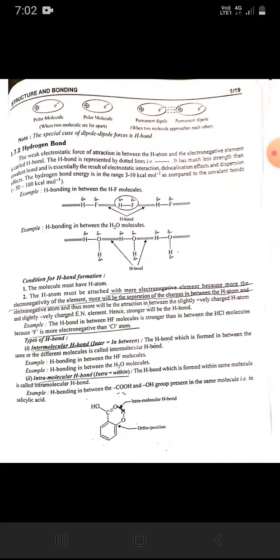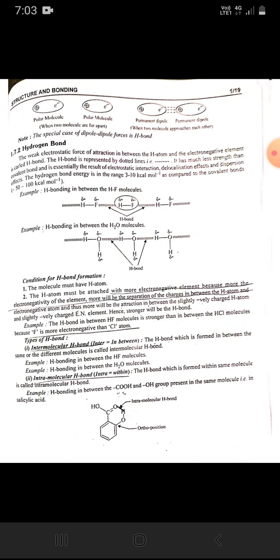Hydrogen bond. The weak electrostatic force of attraction in between the H atom and the electronegative atom is called H bond. The H bond is represented by dotted lines, that is dot dot dot.